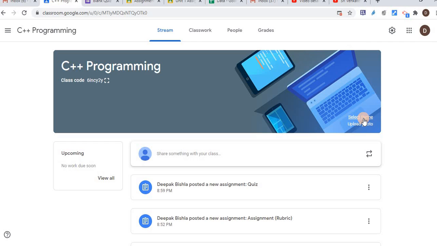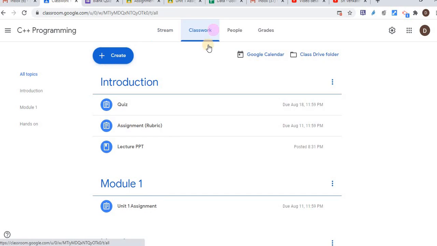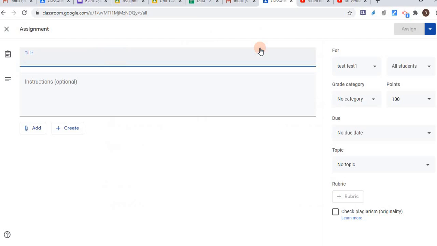One difference is the storage. In a G Suite account, you have 5 TB storage. So storage is not an issue if I am using a G Suite account. And another advantage is that the G Suite account holders have an option of originality check of the assignment part.